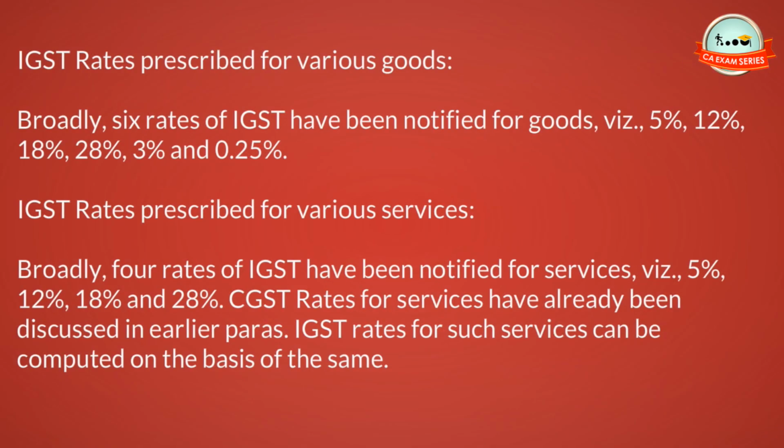IGST rates prescribed for various goods. Broadly, 6 rates of IGST have been notified for goods, viz., 5%, 12%, 18%, 28%, 3% and 0.25%. IGST rates prescribed for various services. Broadly, 4 rates of IGST have been notified for services, viz., 5%, 12%, 18% and 28%. CGST rates for services have already been discussed in earlier paras. IGST rates for such services can be computed on the basis of the same.